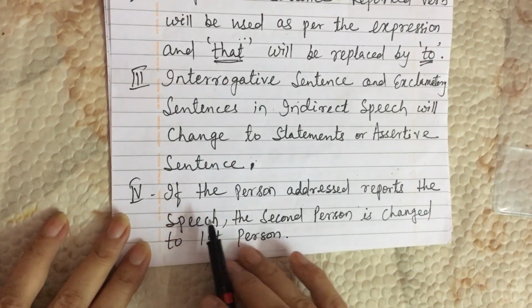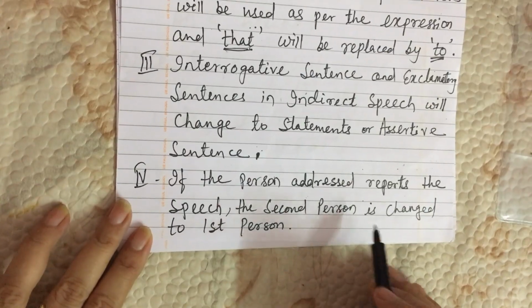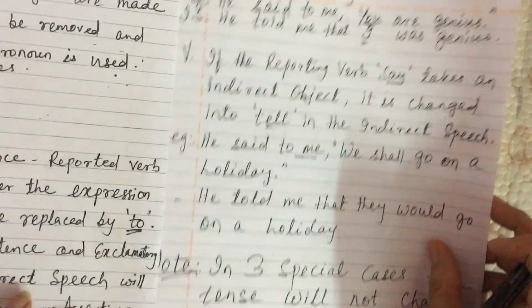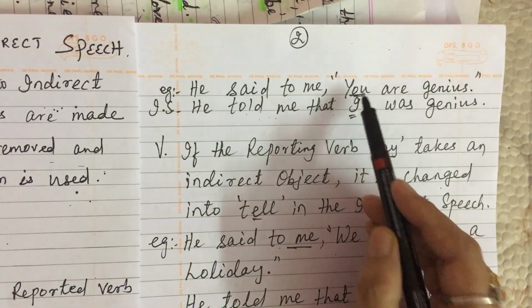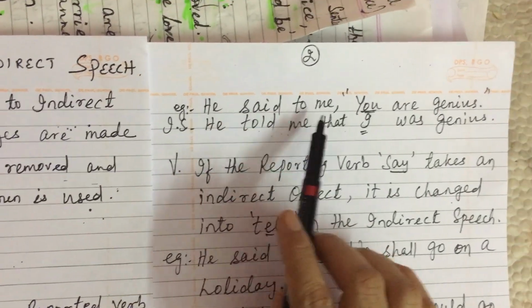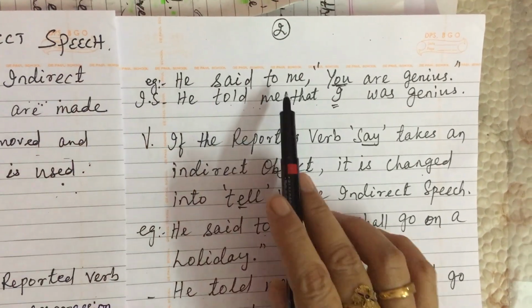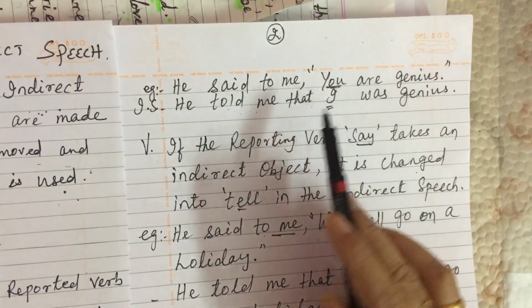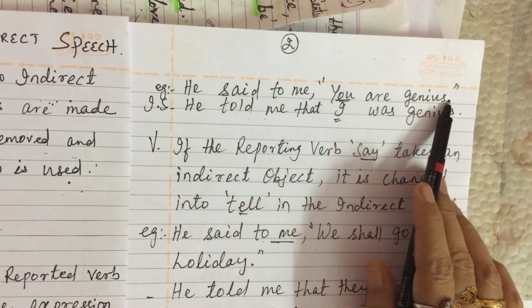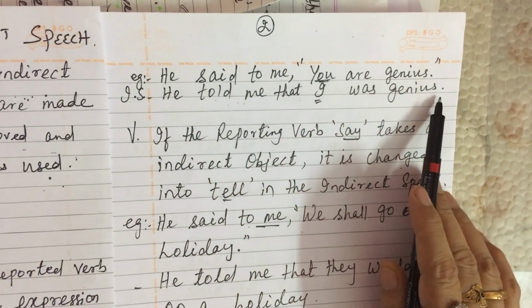The next change: if the person addressed reports the speech, the second person is changed to first person. Example: He said to me, "You are genius." You is the second person, and "me" is telling about "he." That's why in this case the second person "you" will change to "I." The answer will be: He told me that I was genius.